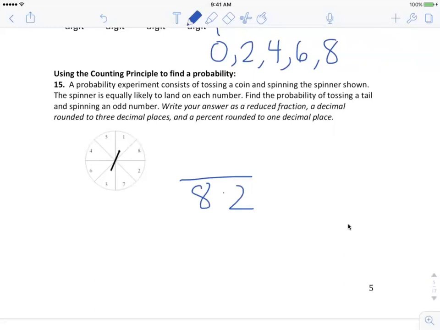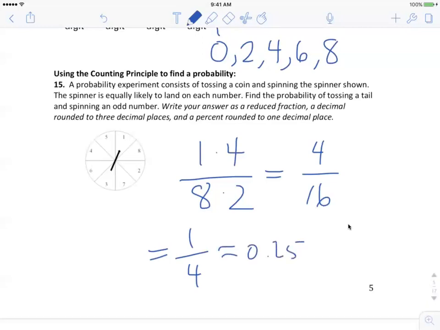How many of those 16 possibilities result in tail and odd? Okay, well, there's 1 tail, and there are how many odds? That's 1, 3, 5, 7, 4 odds. 1 times 4. Okay, and then if I do my calculation, that's 4 over 16. That reduces to 1/4, right? Which I could do as 0.25 or 25%.